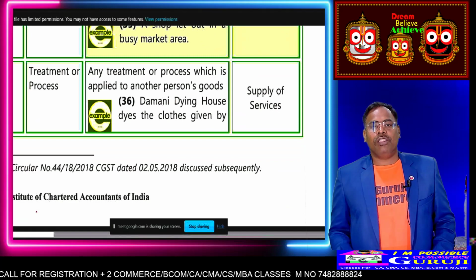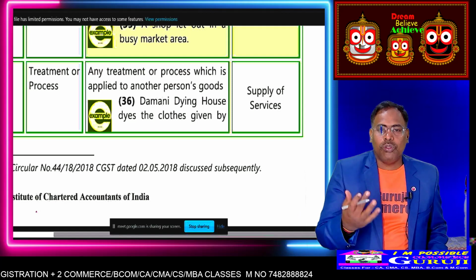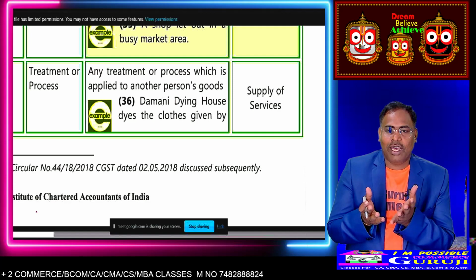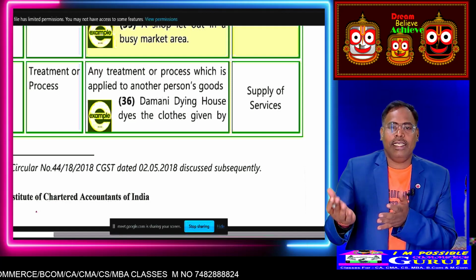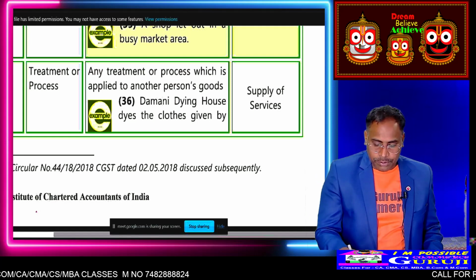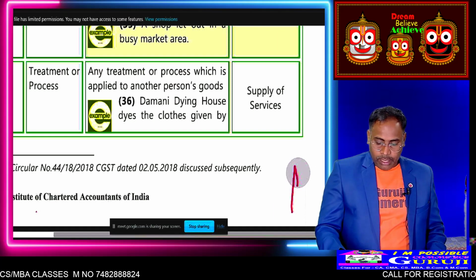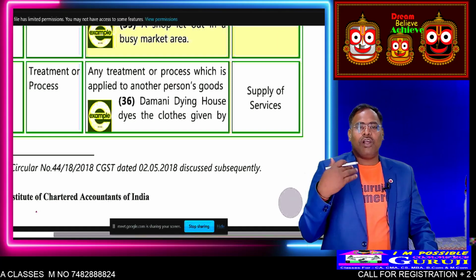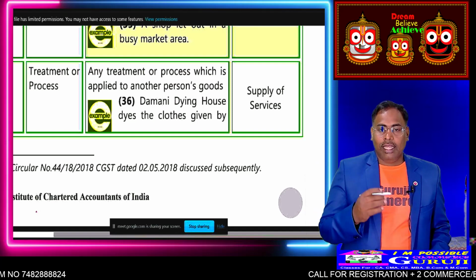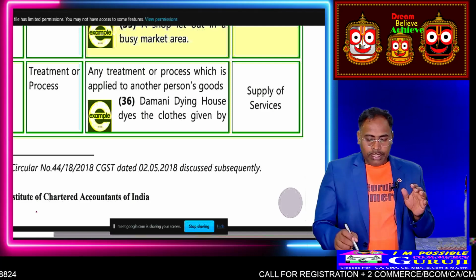Then treatment or process. Suppose I have transferred some goods for processing. I have sent some sugar to be processed and returned to me. In that case it is called supply of service. Suppose I have given my cloth to the dry wash and they are returning it to me. In that case this is called supply of service. Got my point? Is it clear?